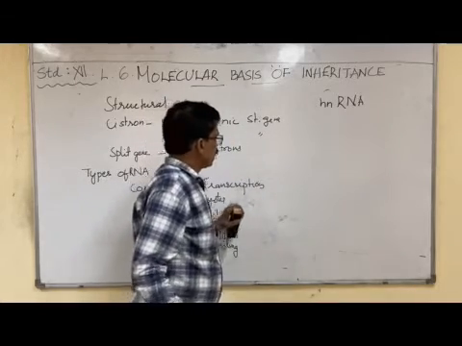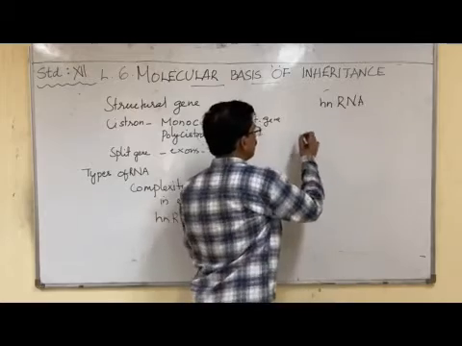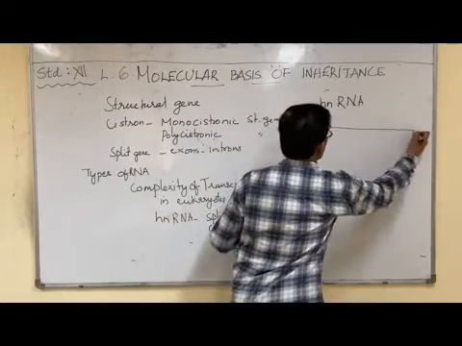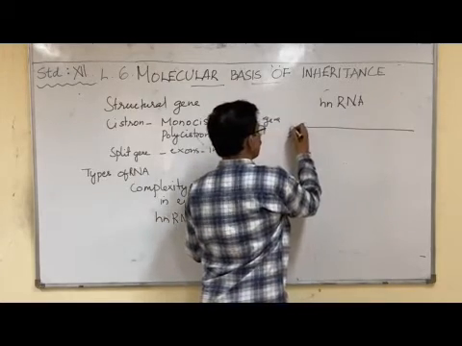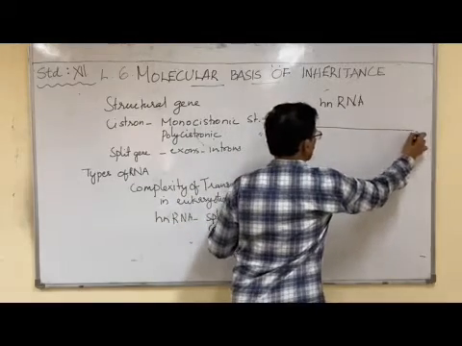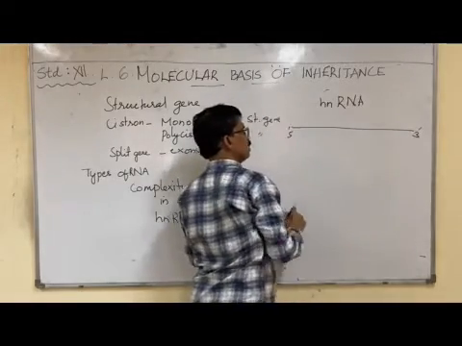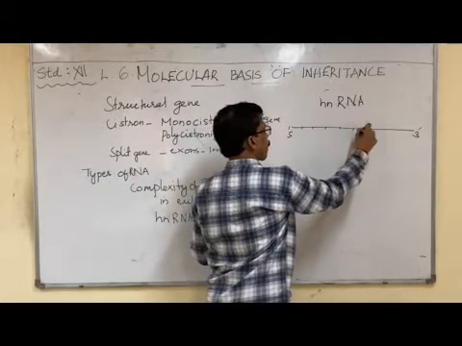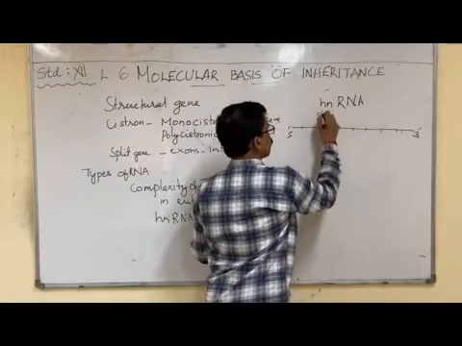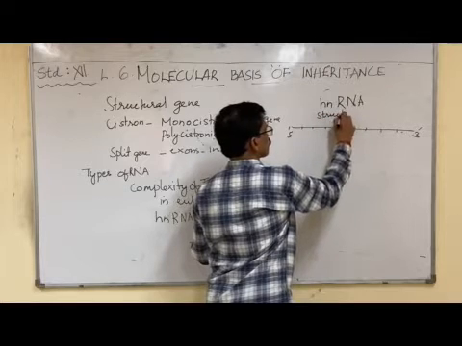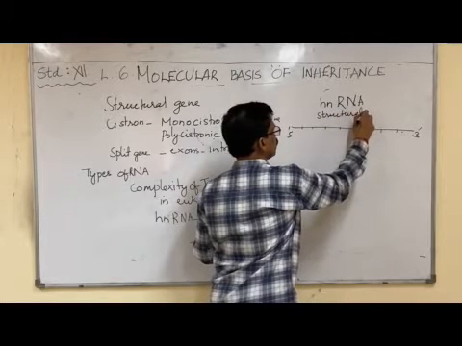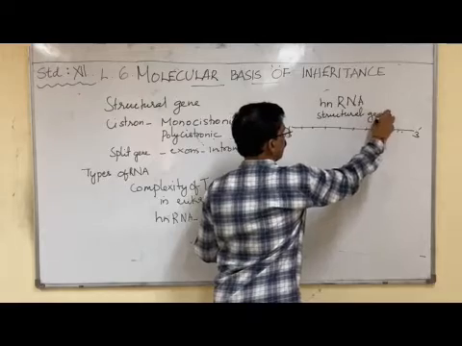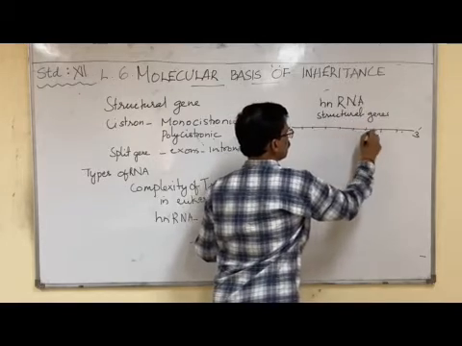So in hnRNA, we can see a series of genes. The hnRNA, or mRNA, is formed in the 5' to 3' direction. This hnRNA has some genes. The sequence of genes is called the structural genes.